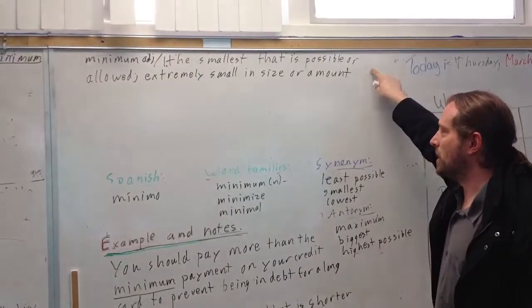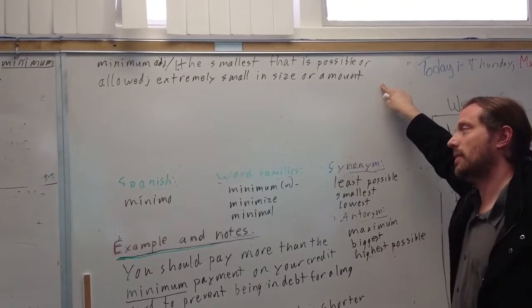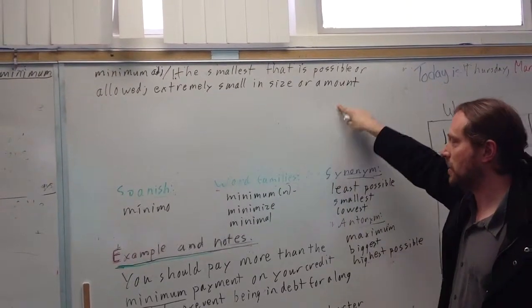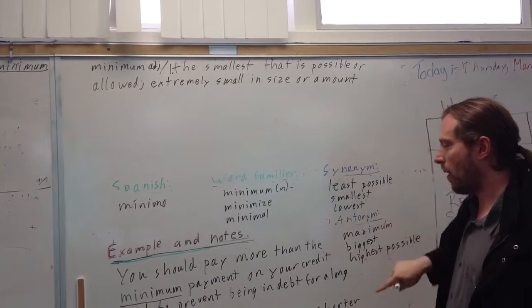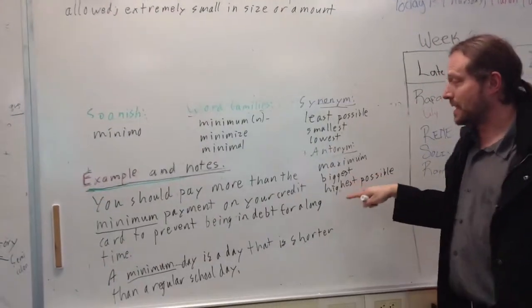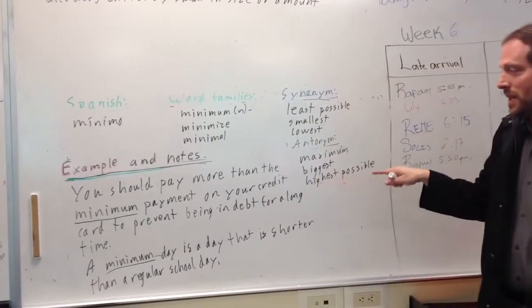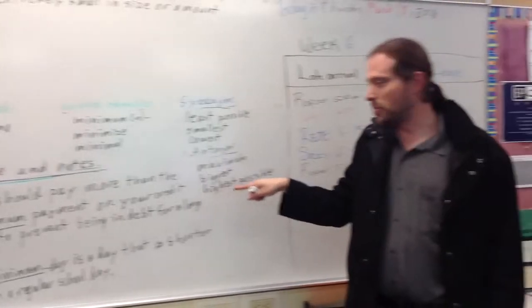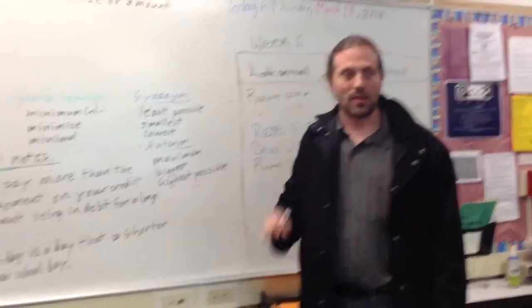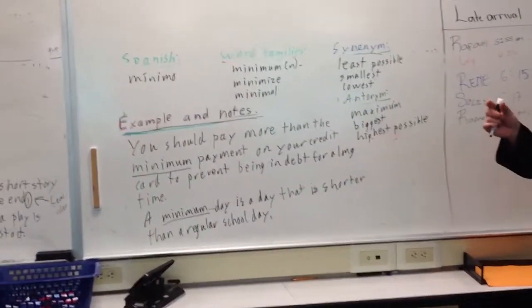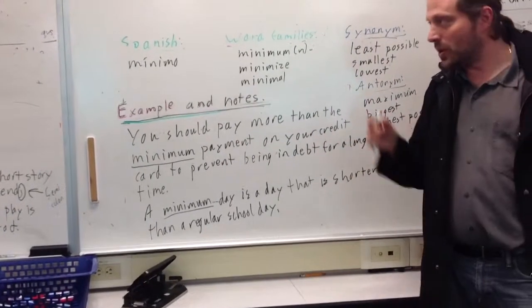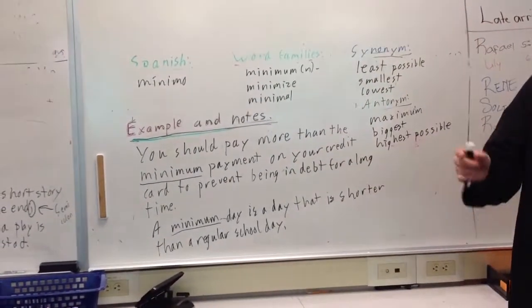Often we use it that way, the smallest that is possible or allowed. It can also mean extremely small in size or amount. So for this adjective meaning, we could say you should pay more than the minimum payment on your credit card to prevent being in debt for a long time. So the minimum payment on your credit card is what the credit card company will say: you can pay $25 a month or $15 a month.